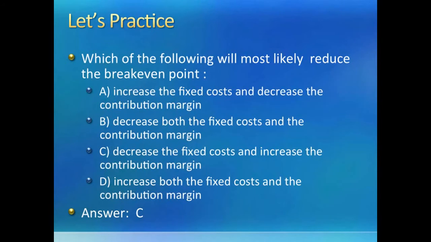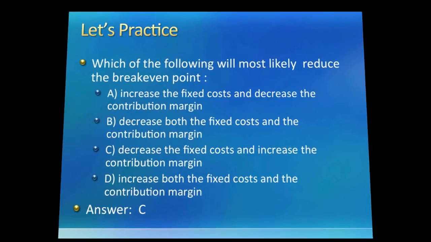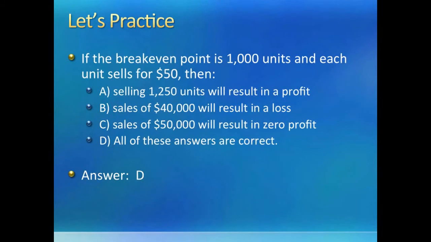The correct option is C, where both fixed costs and contribution margin are moving in the right direction, which means numerator goes down and denominator goes up. So our answer is C.